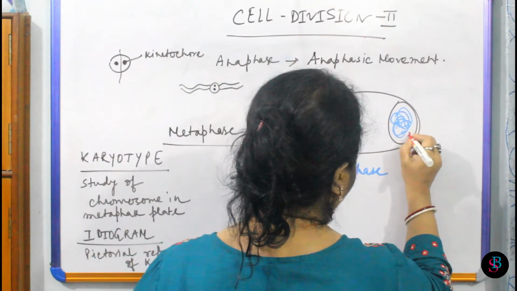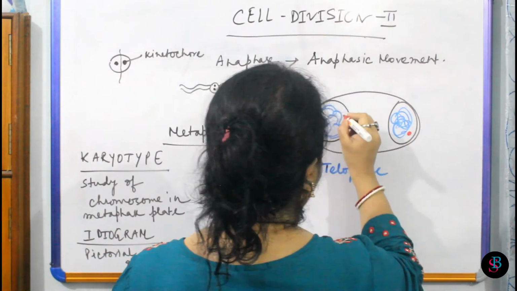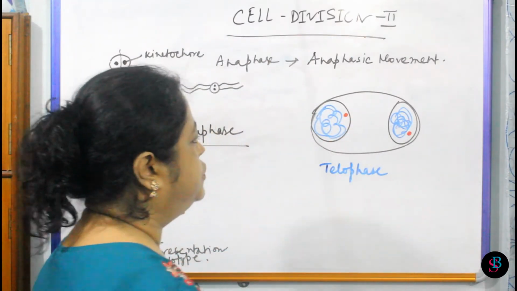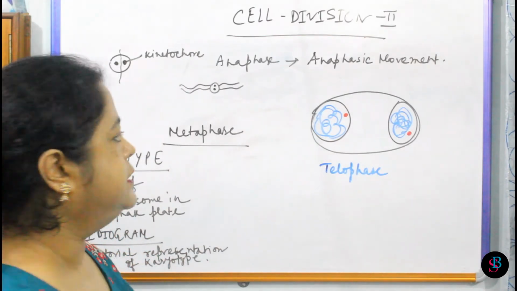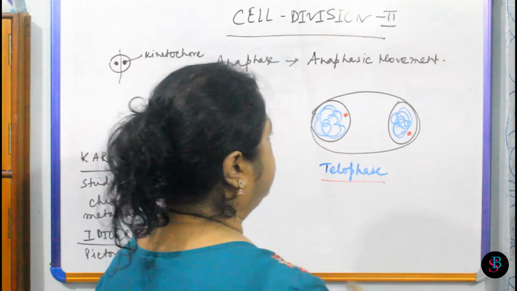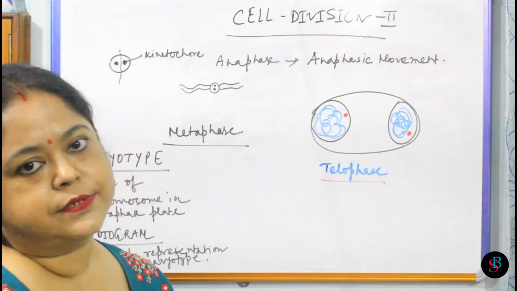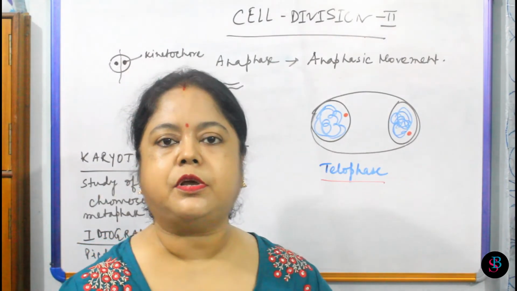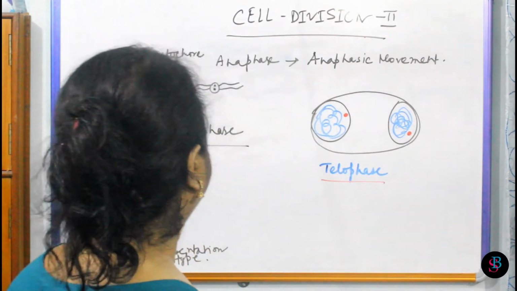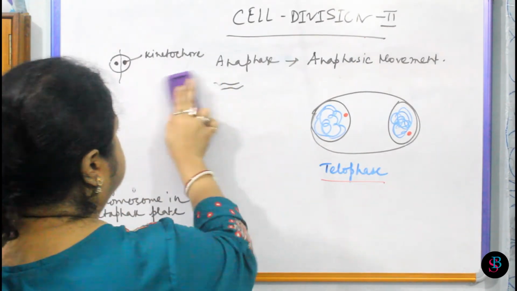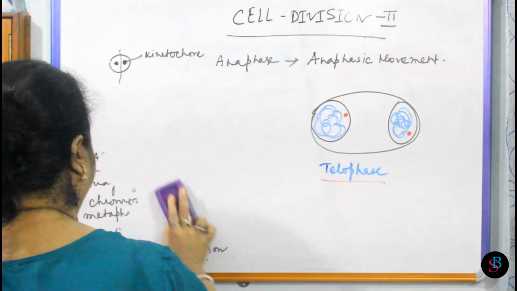So now the cell has 2 nuclei and only 1 nuclear envelope. This is the telophase. Now after telophase, there will be the cytokinesis. Telophase is the last subphase of the divisional phase, and after that cytokinesis will take place. And cytokinesis is completely different in plant cell and animal cell.